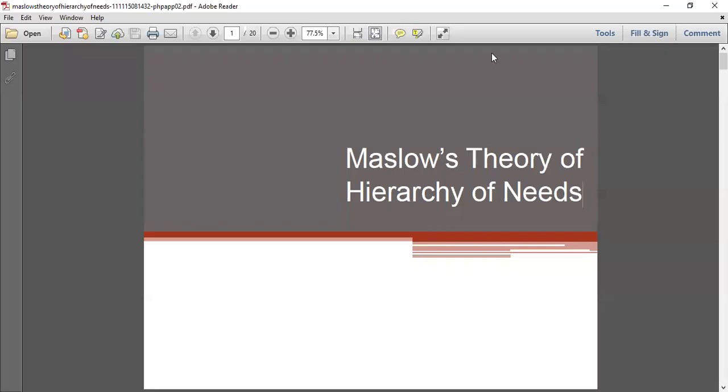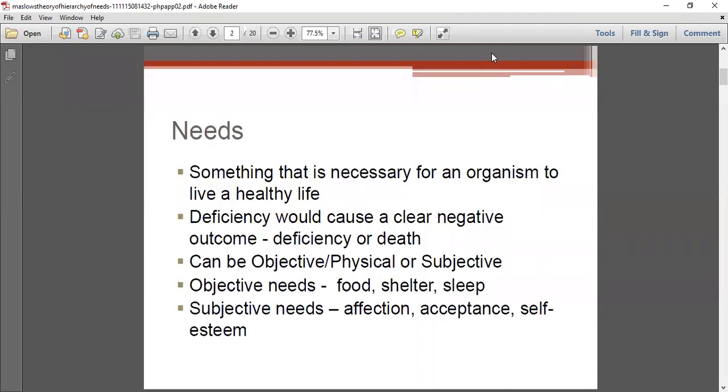Hello students. In today's session, I will be dealing with Maslow's theory of hierarchy of needs. It is also known as needs theory, where a need means something which is necessary for an organism to have a healthy life. If there is any deficiency, or when we cannot fulfill those needs, that will cause a negative impact or a negative outcome, or that deficiency will even lead to death.